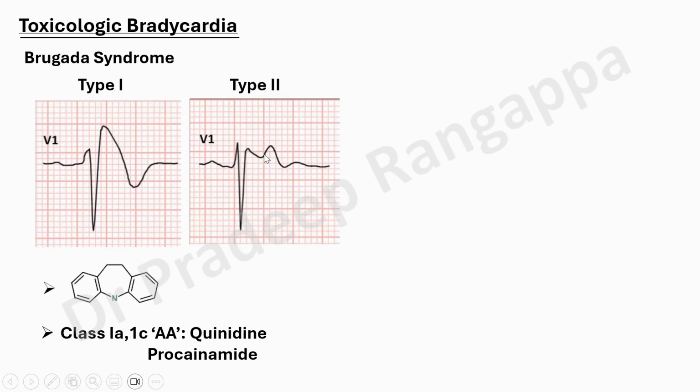So if someone has a genetic predisposition, Brugada typically presents with an RBBB sort of picture with deep T inversions or ST elevation in V1.